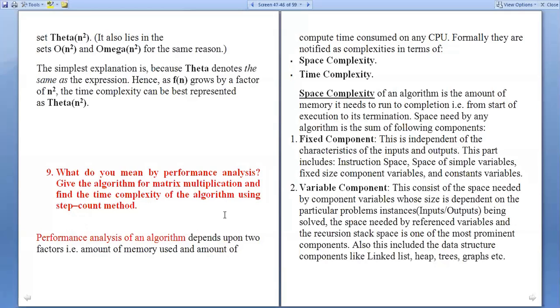What is the meaning of performance analysis of an algorithm? That is the performance of the algorithm. What is the running time? What is the space required for an algorithm? These points are to be considered. So important factors are the amount of memory used and the amount of compute time consumed on any CPU. Formally, they are known as complexities: space complexity and time complexity.